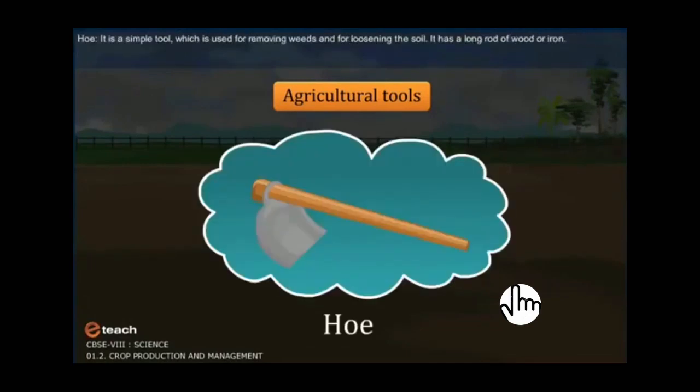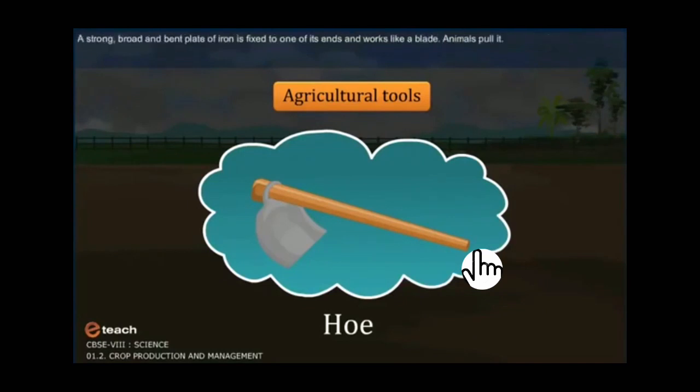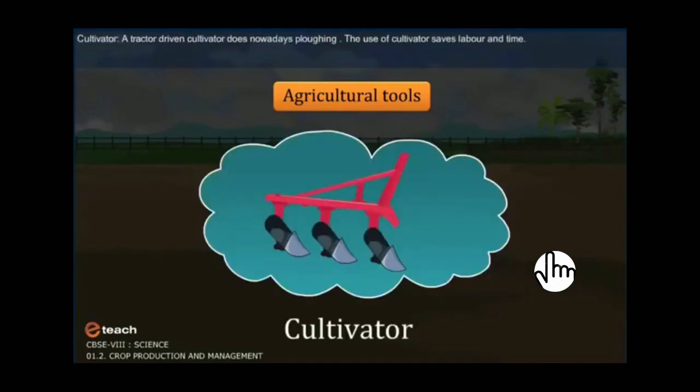Hoe. It is a simple tool which is used for removing weeds or loosening the soil. It has a long rod of wood or iron. A strong, broad, and bent plate of iron is fixed to one of its ends and it works like a blade. Animals pull it. Cultivator. A tractor-driven cultivator does plowing nowadays. The use of a cultivator saves labor as well as time.